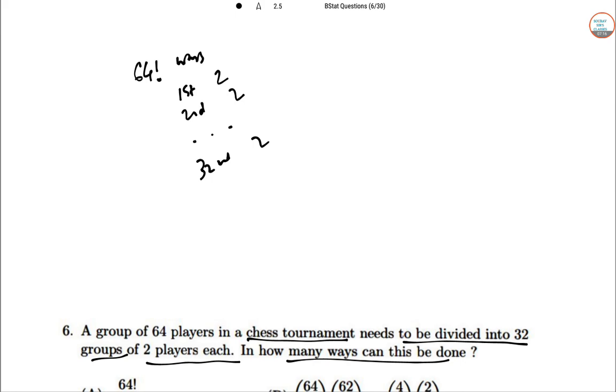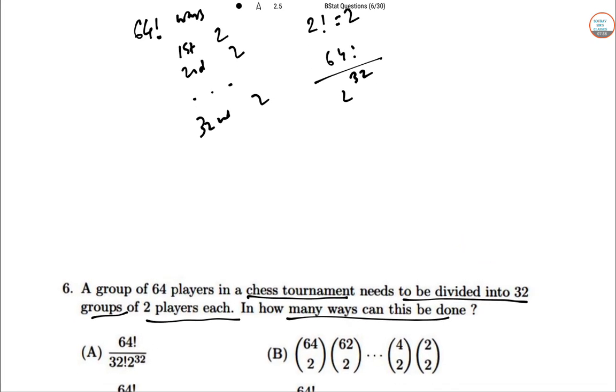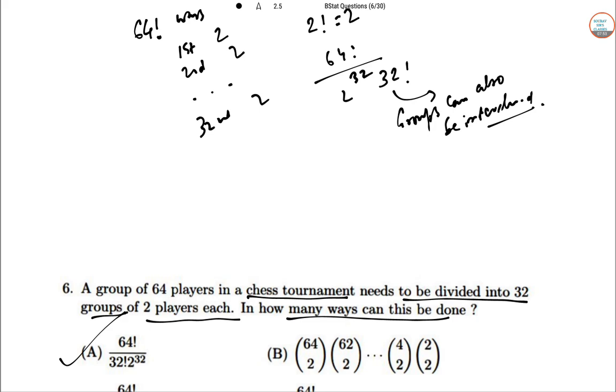But inside each group the 2 players can be permuted, so that is factorial 2. So we divide 64 factorial by 2 to the power 32. Also, the groups can be interchanged, so we divide by 32 factorial. Hence option A is correct. So 1 to 6 has been done, 7 to 12 will be done in the next video.